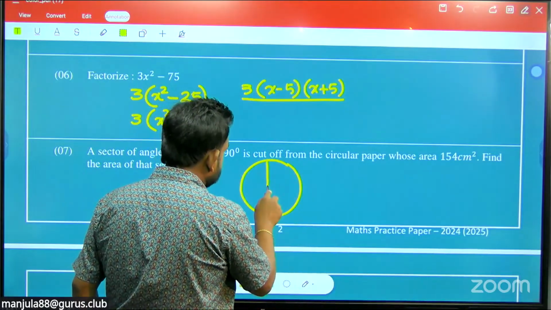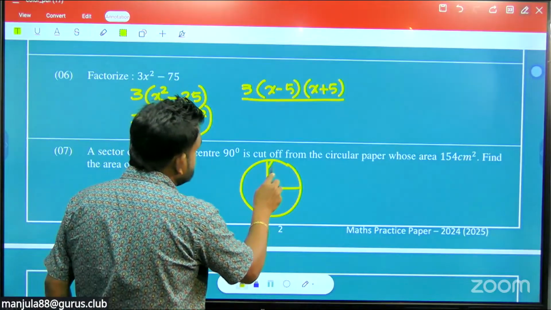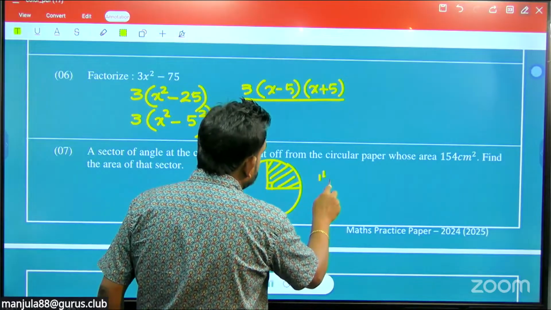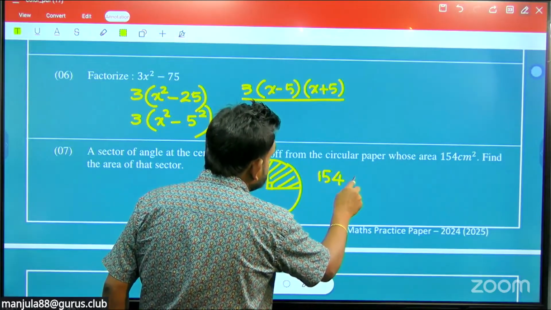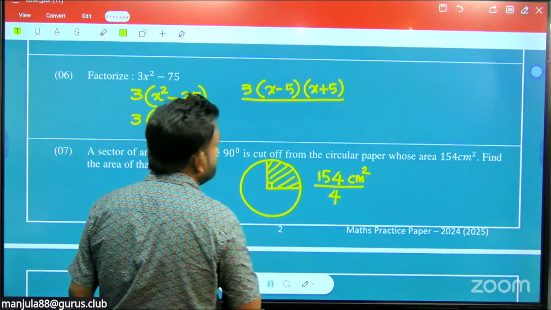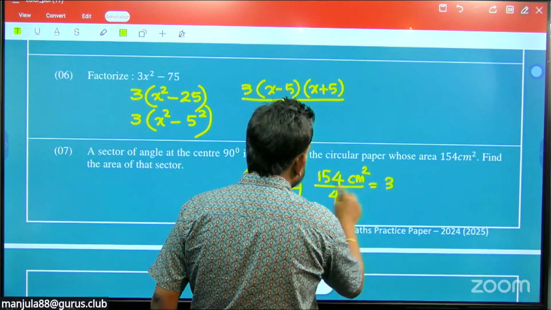A 90-degree sector means 1/4 of the full circle. So this is the sector cut out. Then 154 is the full area of the circle. Then 1/4 of that, just divide by 4. So then you can see the area of the sector.